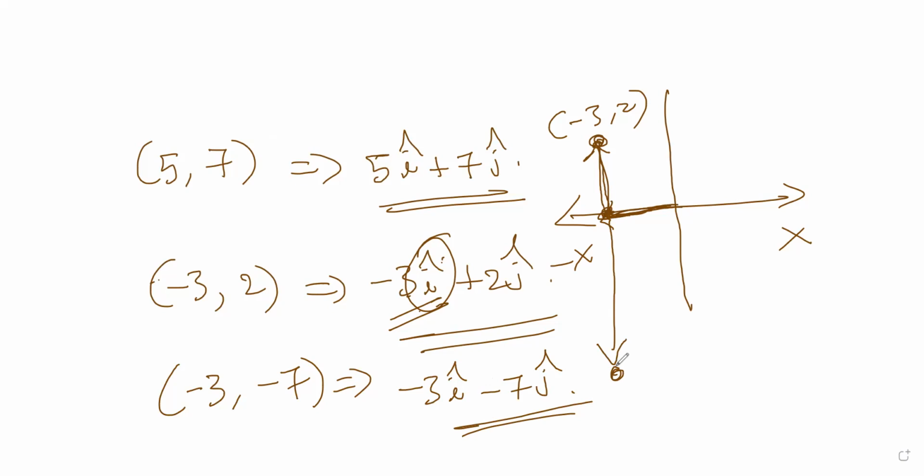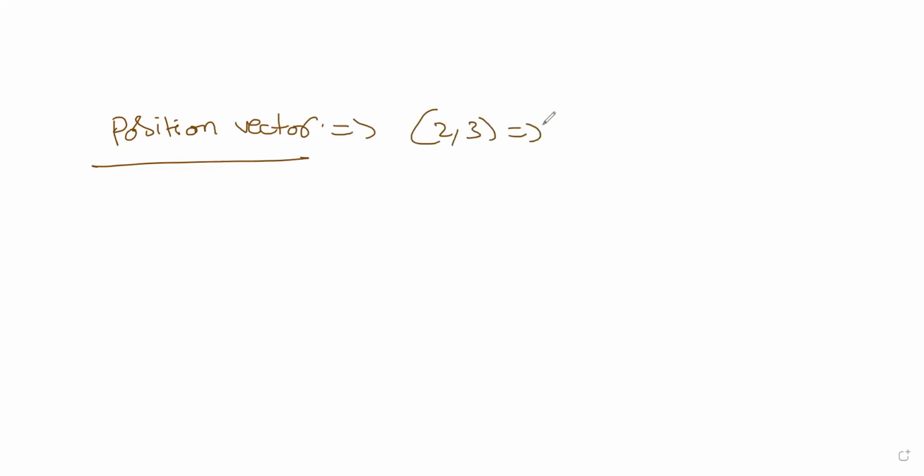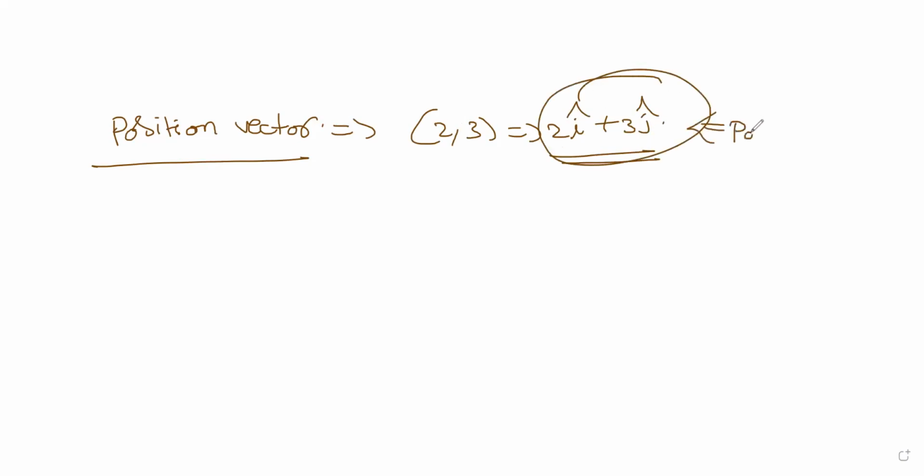Now we have to discuss a little bit about position vector and we'll close this one today. And what is a position vector? The vector we are writing, like the point 2, 3 we have written as 2I cap plus 3J cap. This is called the position vector.